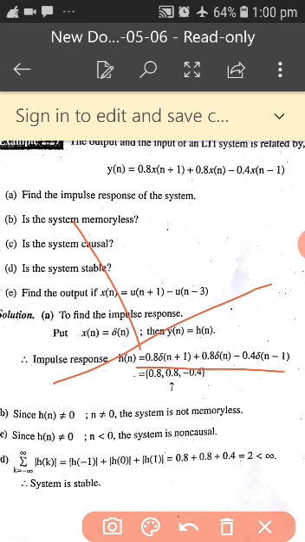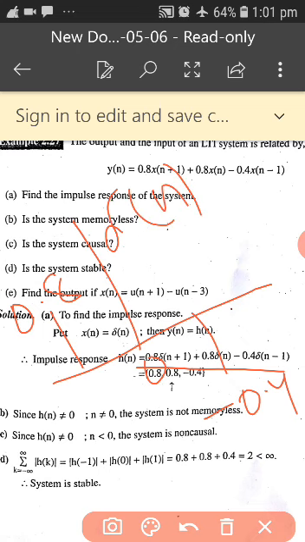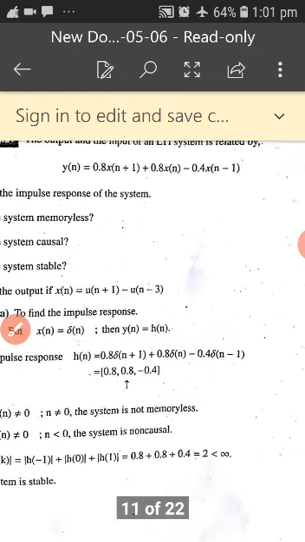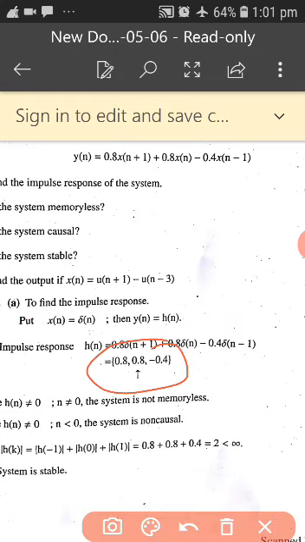At minus 1 you have minus 0.4, at 0 the amplitude is 0.8. This is the signal he has given. The arrow head indicates the origin 0, and this is at minus 1 and this is at plus 1. So this is the impulse response.